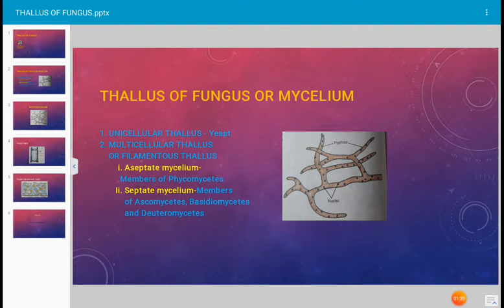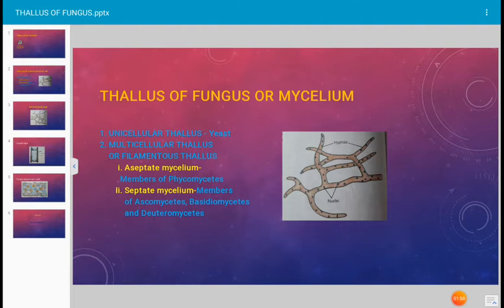Another type of thallus which occurs in fungi is the filamentous thallus. It is multicellular or filamentous thallus. The filamentous thalli are again divided into two types: aseptate thallus, that is aseptate mycelium, and septate mycelium.